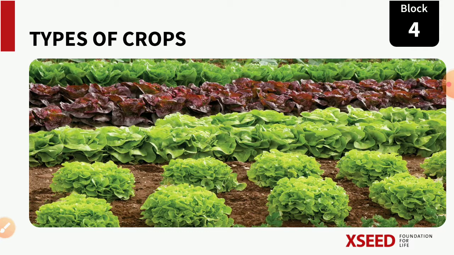When it comes to cultivated plants, if plants are grown on a large scale under proper supervision of humans, we say they are cultivated plants, and these are mainly grown for the purpose of food.